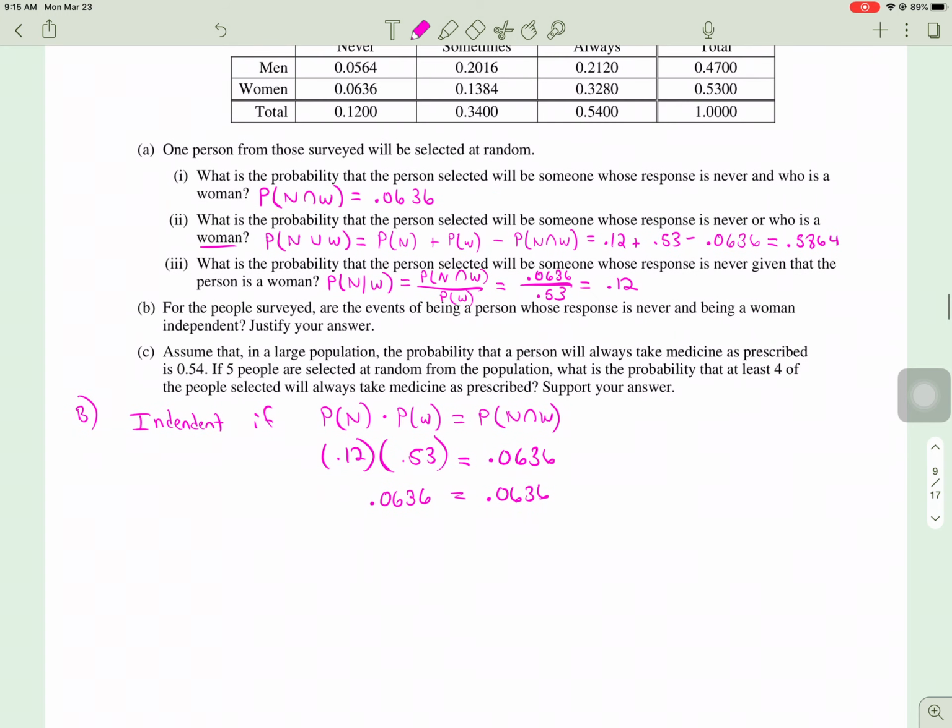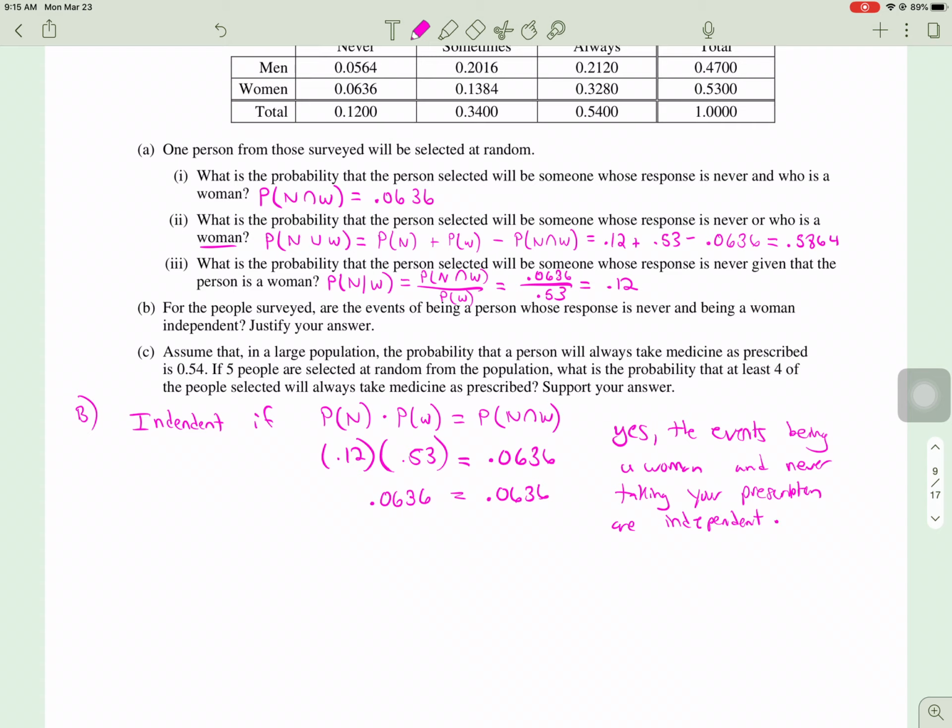So then I would just write, yes, the events being a woman and never taking medicine, never taking your prescription, are independent, since the probability of never... You know what, I don't even have to, because it says justify and we showed it, and therefore we're stating it. I think that's going to be enough.